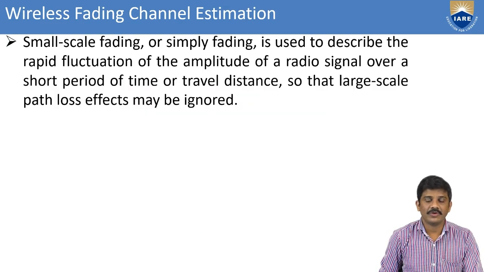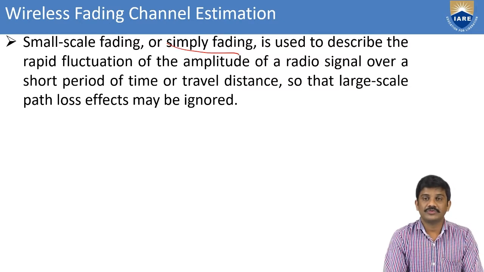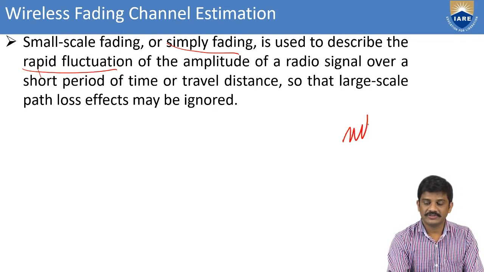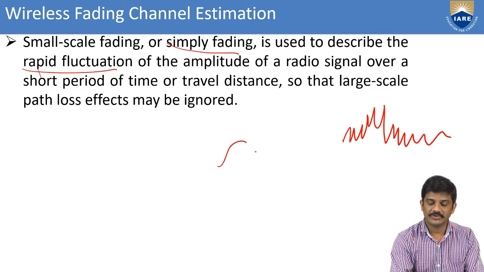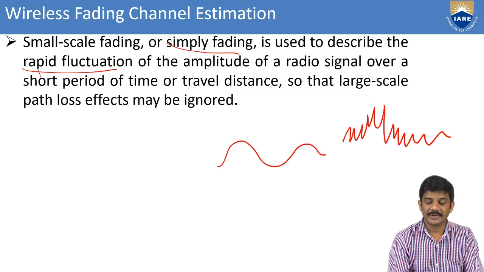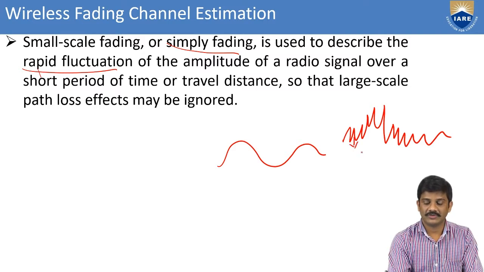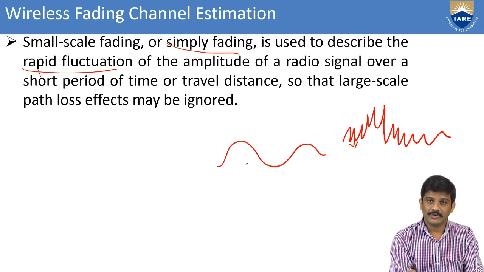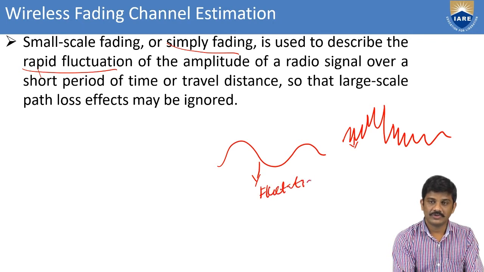Coming to small scale fading, it is used to describe the rapid fluctuations. Just now we discussed rapid fluctuations. It describes the amplitude of the radio signal over a short time period, and the travel distance is also very low. Coming to the large scale path, it is affected by ignored; here there is no rapid fluctuation.